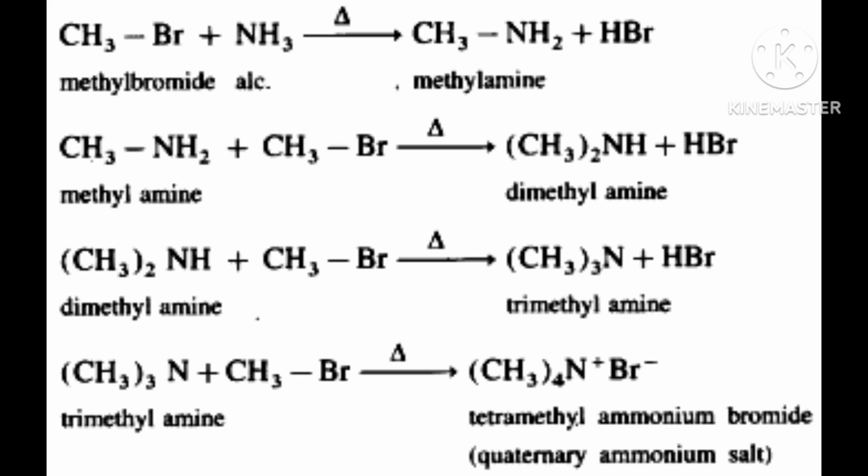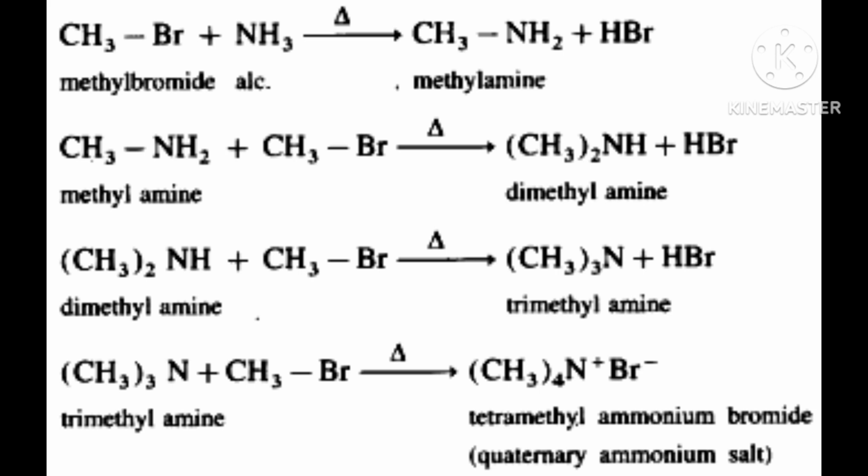And H plus and X minus of RX will form HX. Then now you got 3R attached to the N. This is called a tertiary amine, the 3 degree amine or tertiary amine.